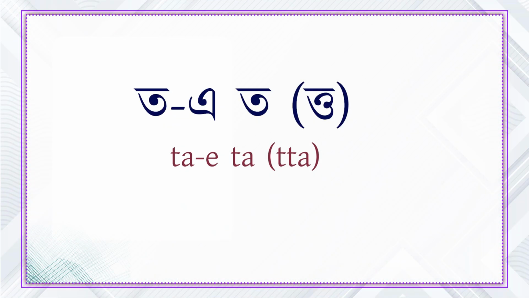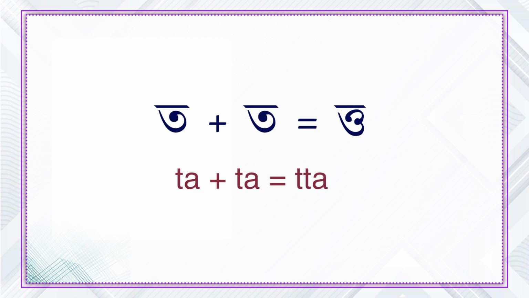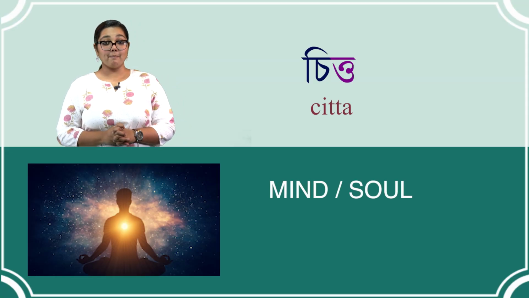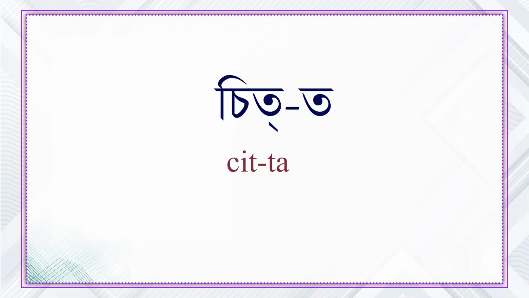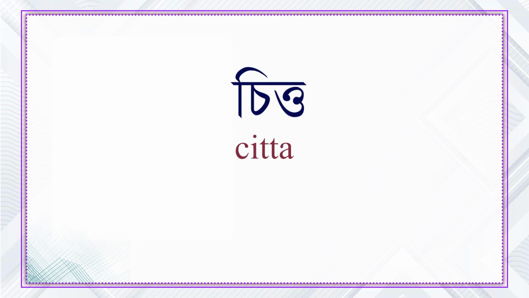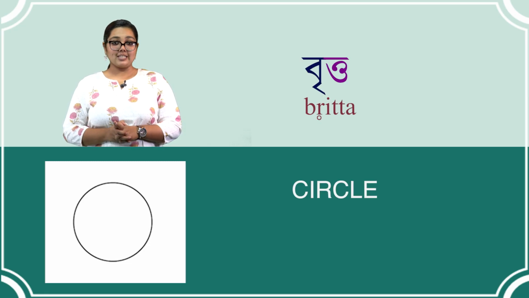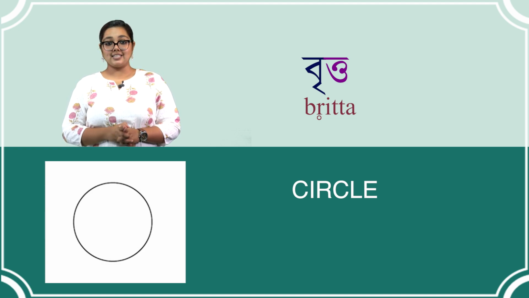In the cluster toi, it is formed by combining to with another to. The shape of the first to changes slightly, resulting in the conjunct toi. For example, consider Bangla word chitto, which means mind or soul. It is pronounced as chitto and spelled as choi roshoikar, toi chitto. Britto, which means circle. It is pronounced as britto and spelled as boirikar, toi, britto.